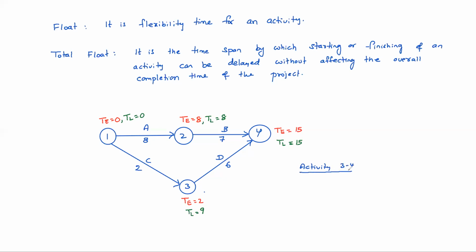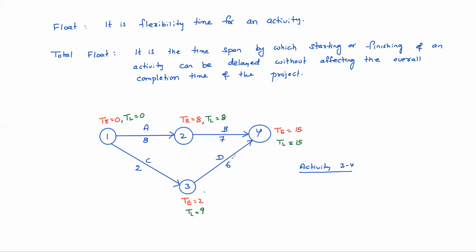So to complete the project by 15 days, activity D or activity 3-4, how many days can it be delayed? The activity needs 6 days.